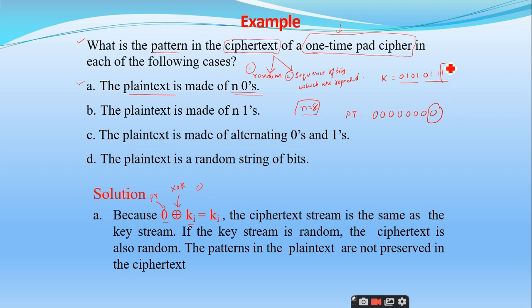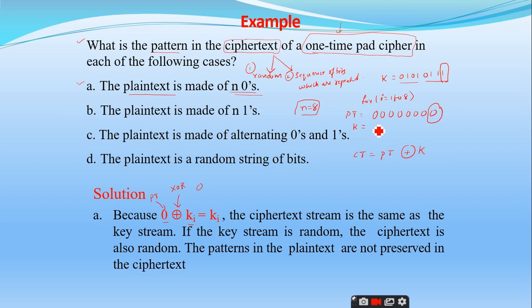And what is the least significant bit of this key? It is 1, right? So like that, this should be repeated 8 times. So for i equal to 1 to 8, you should repeat this process to generate the ciphertext. So what is this ciphertext? Ciphertext is equal to plain text exclusive OR key. Am I right or not?